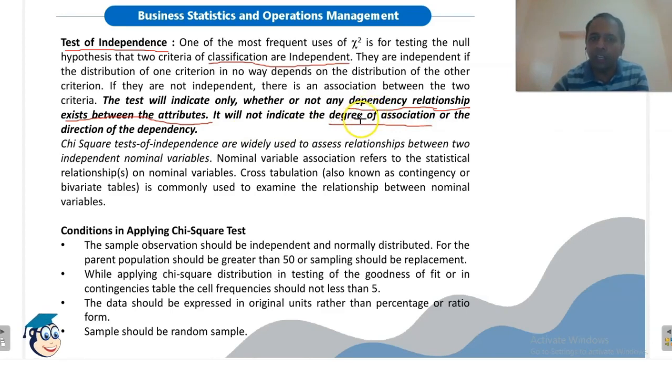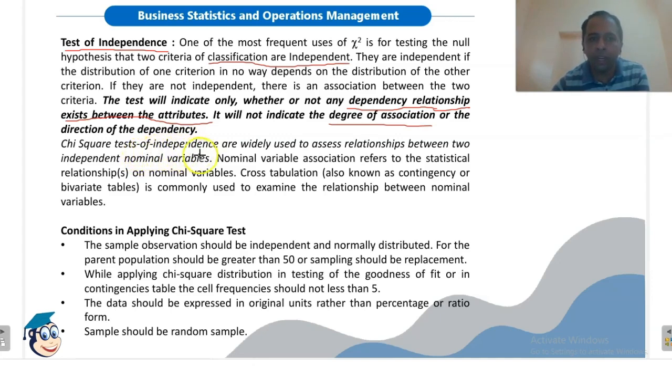But if any dependency exists, then what is the degree of association or the direction of the dependency? This we are not concluding. Okay, this we are not indicating. So whether the association is positive or negative, this we are not indicating. We are only indicating whether any dependency is there between the two attributes or not.